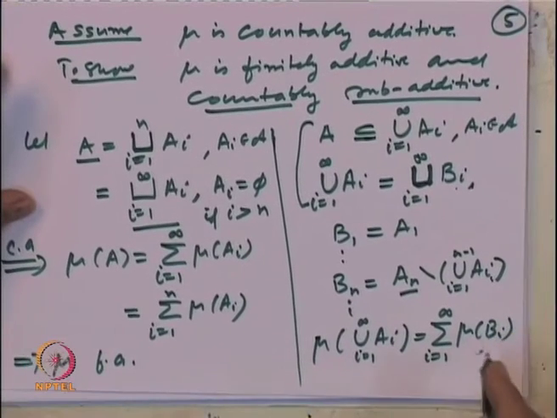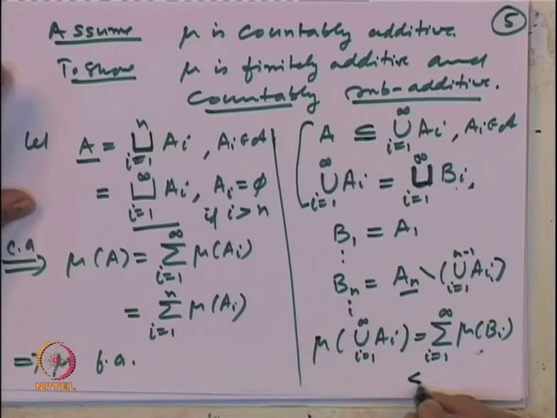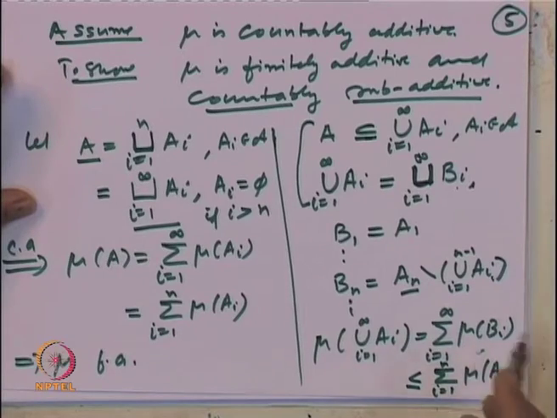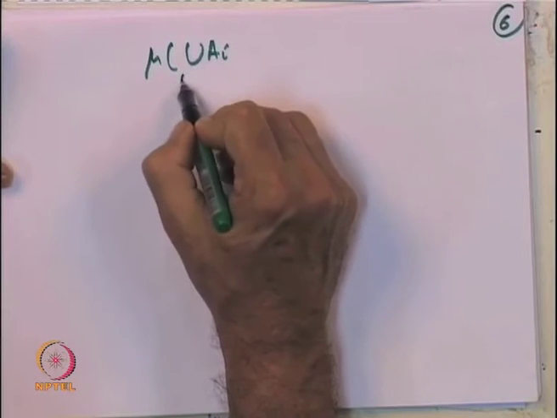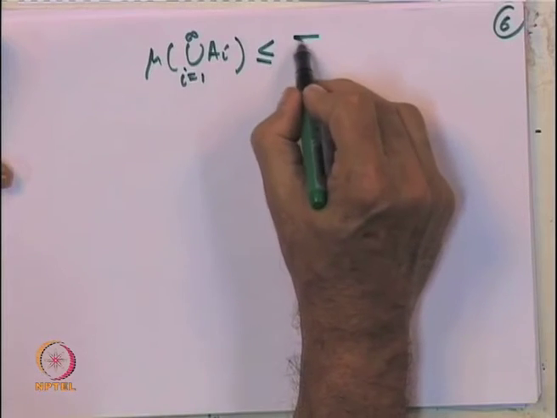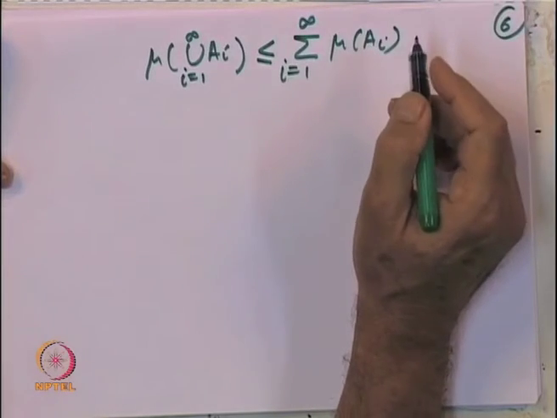And now, note that each B n is a subset of A n. So, by the finite additive and monotone property, this is less than or equal to the sum of mu of A i. So, what we have shown is that mu of the union of A i, i equal to 1 to infinity is less than or equal to sigma i equal to 1 to infinity mu of A i.